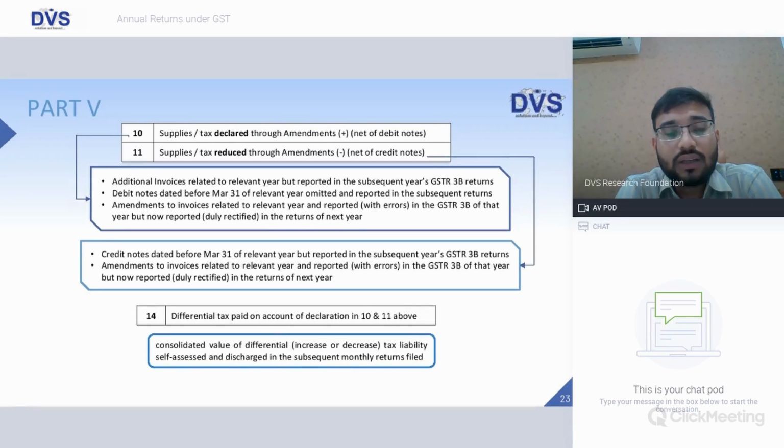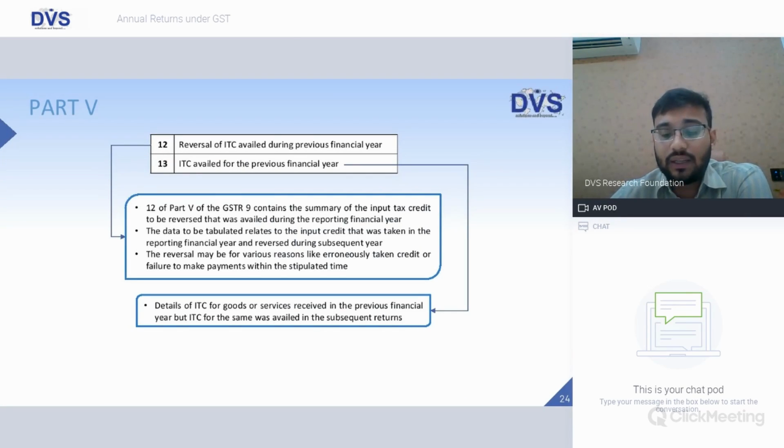Consolidated value of differential tax liability self-assessed and discharged in subsequent monthly returns filed. As we have seen, accordingly, the taxes which need to be paid would be regarded as the amount to be paid for the purpose of supplies declared or reduced through amendments.